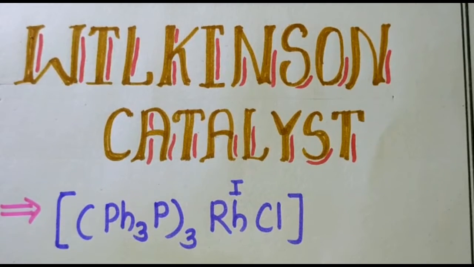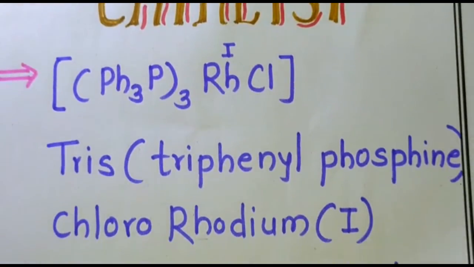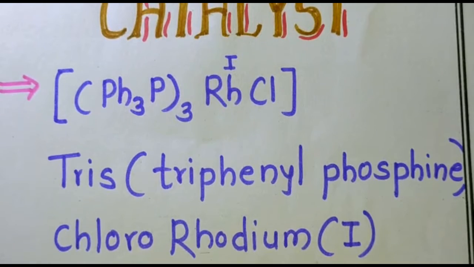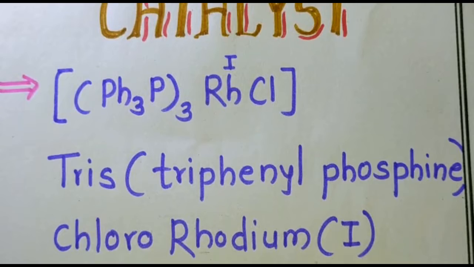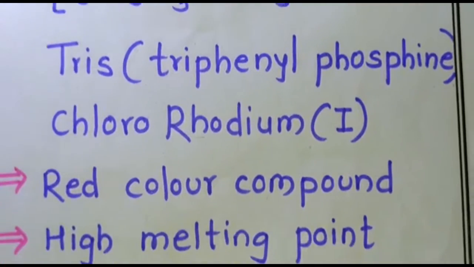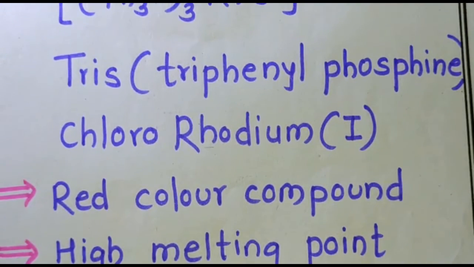This is the chemical formula for the Wilkinson catalyst. The IUPAC name of this reagent is triphenylphosphine chlororhodium. The oxidation state of rhodium is 1. This is a red color compound with a high melting point. Remember that the compound is red in color and has a very high melting point.